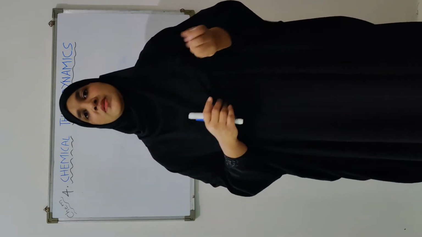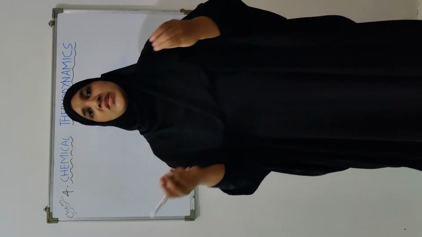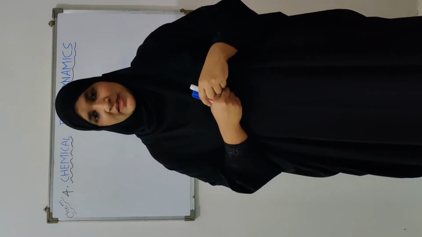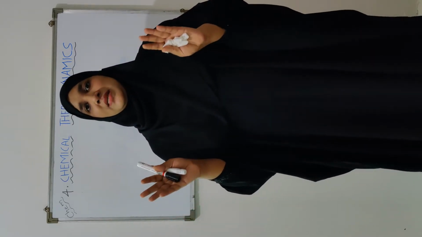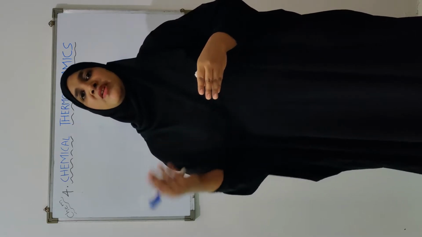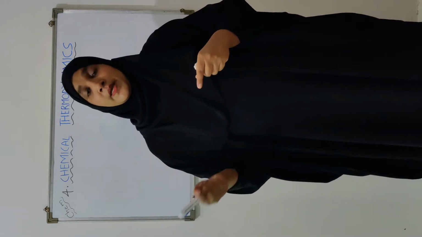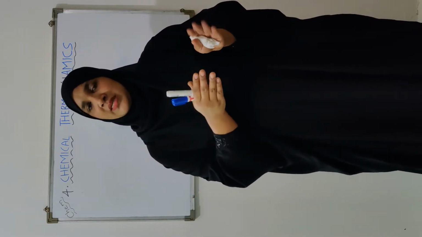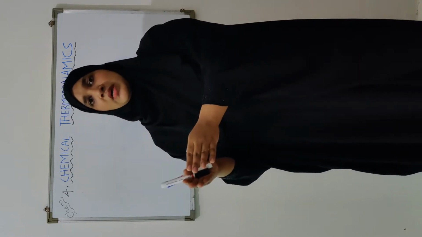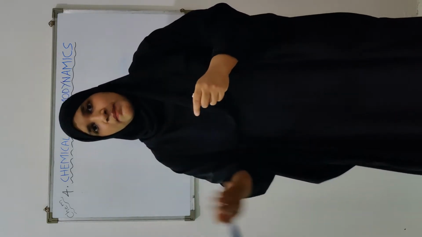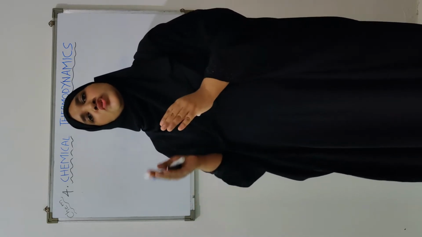When we observe a chemical reaction, suppose you are doing an acid-base reaction, what happens? Acid and base, when they react with each other, produce salt and water. Now what has happened? Acid was a liquid and base was a liquid, and the product, salt and water, is also a liquid.